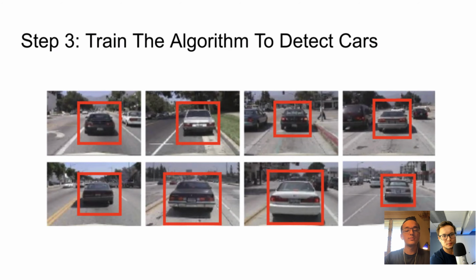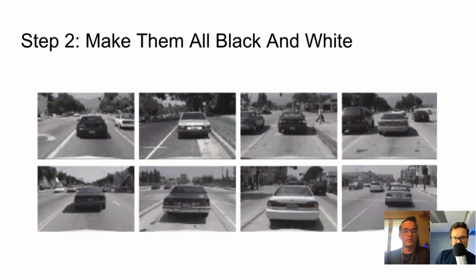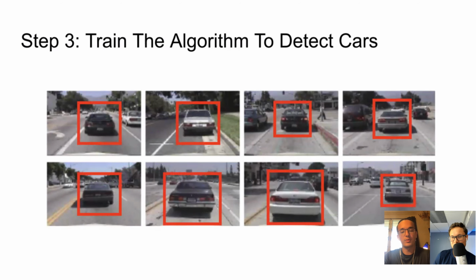But I want to briefly explain how the computer actually does that, because I just kind of hand-wavily said, oh, make it black and white, and then just train it. And all of a sudden it's like magic, like a black box, you know? Yeah, it is magic. But I just want to give you a little sneak behind the curtain.